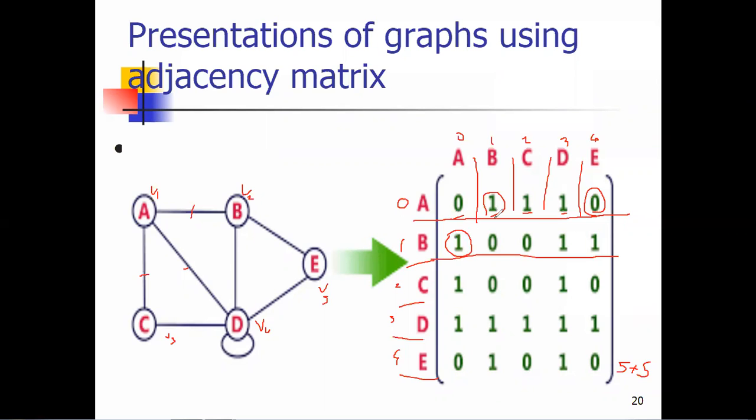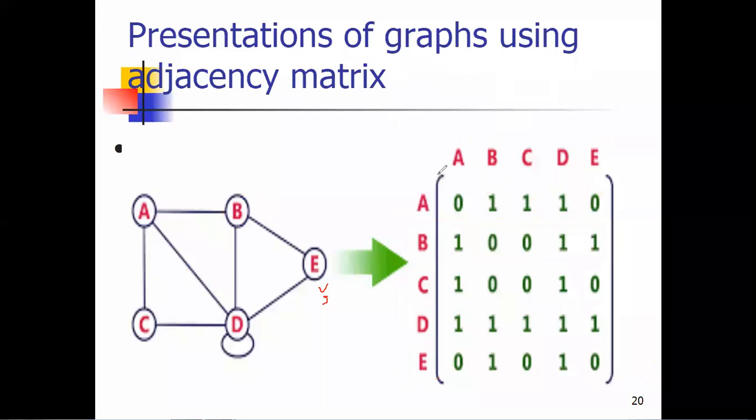In case of an undirected graph. But if direction is given, suppose I have given a direction in A to B, so I am writing here that A to B edge is present, but it's not like B to A is present, meaning here the value will be 0. So it should be an undirected graph.